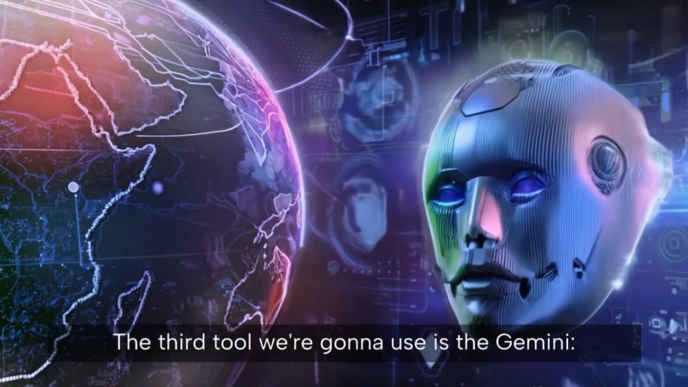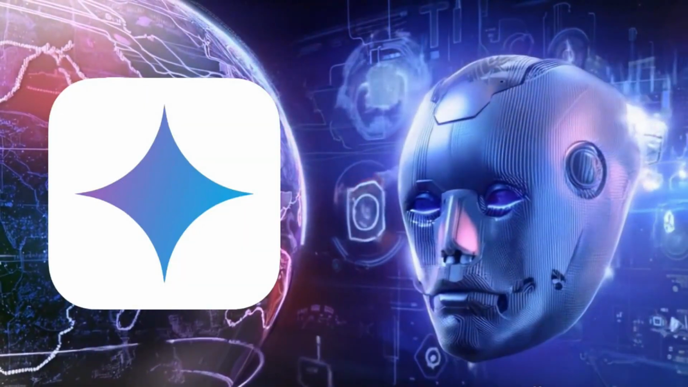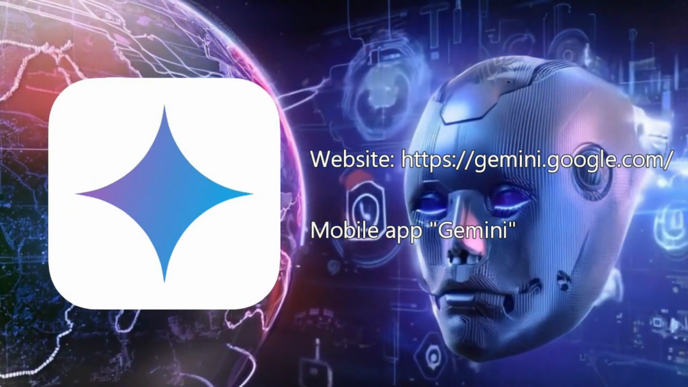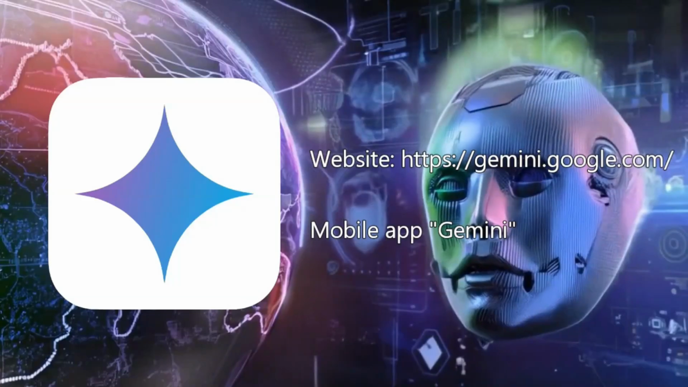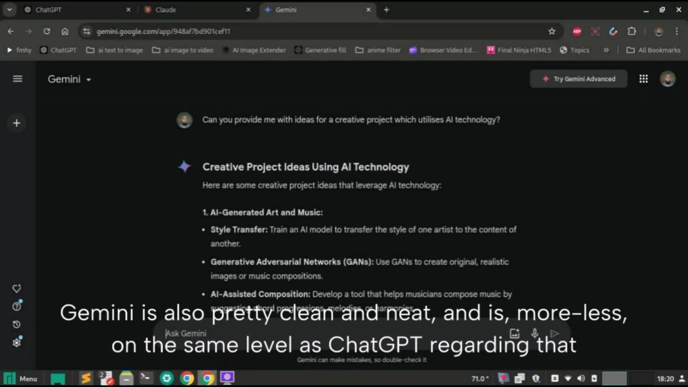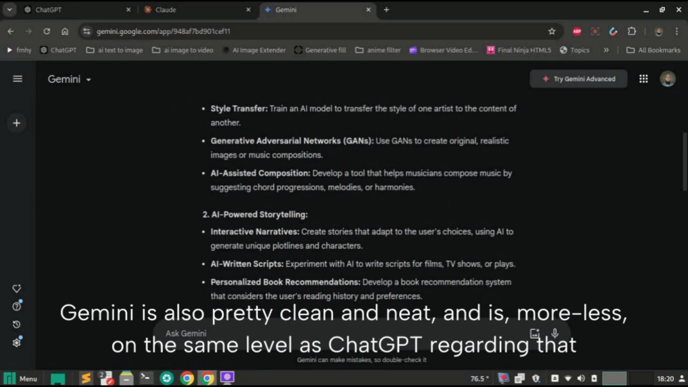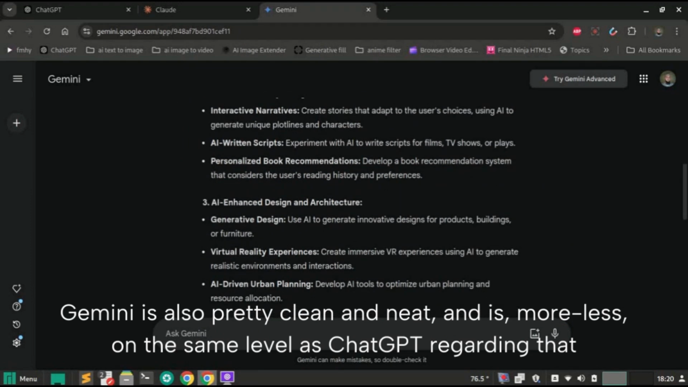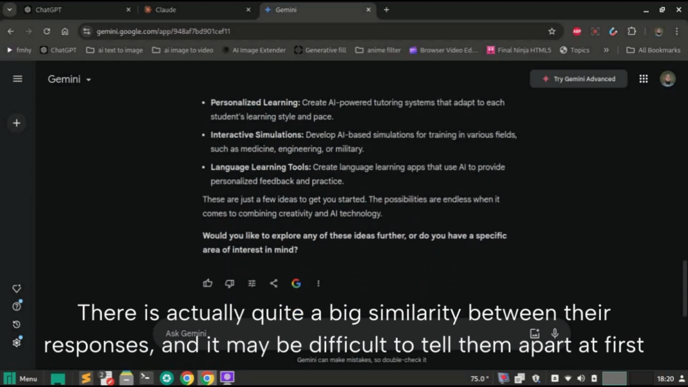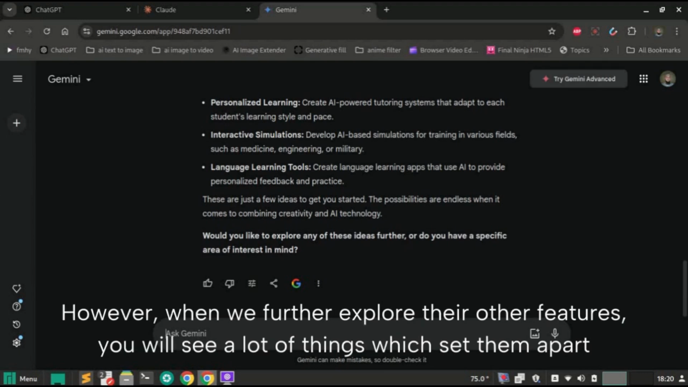The third tool we're going to use is Gemini. One can find it on the website gemini.google.com or on their Gemini app. Without further ado, here is the result. Gemini is also pretty clean and neat and is more or less on the same level as ChatGPT regarding that. There is actually quite a big similarity between their responses, and it may be difficult to tell them apart. However, when we further explore their other features, you will see a lot of things which set them apart.